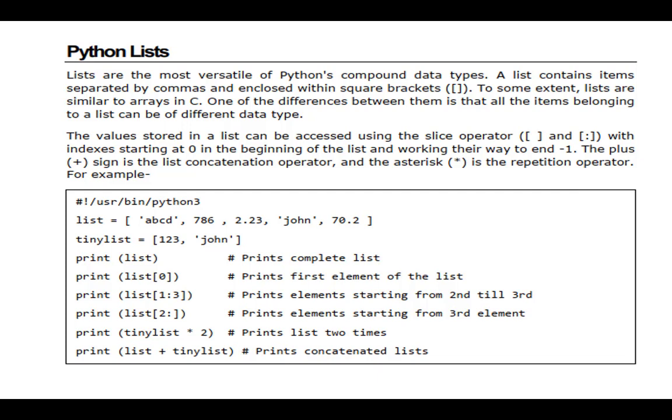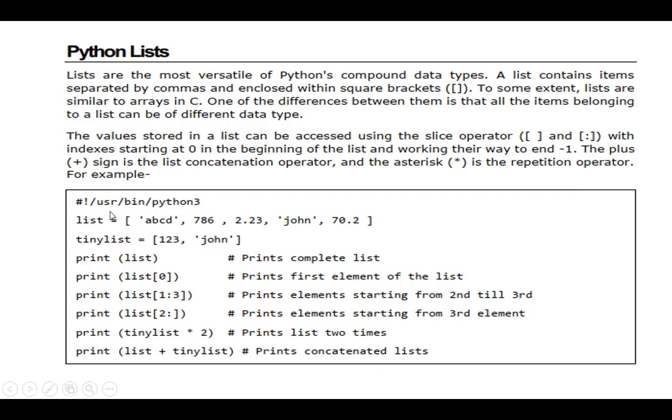A list contains items separated by comma and enclosed with square brackets. In this example the list has ABCD, 786, 2.23, John, 70.2. Here 3 different types I am giving as input to a single list. So ABCD is a string, 786 an integer, 2.23 a float value.